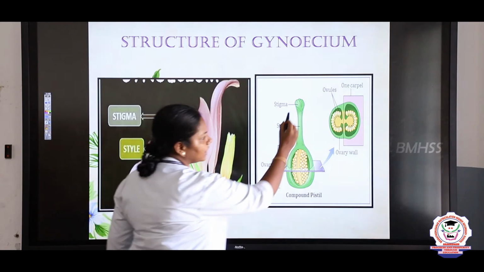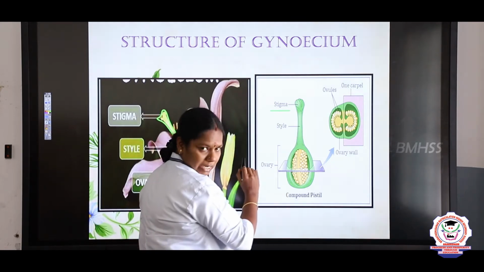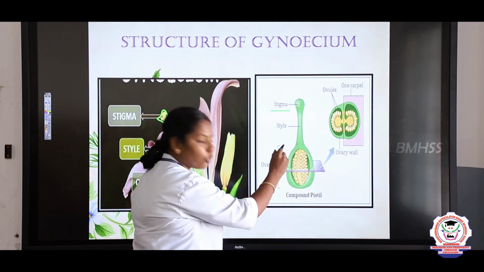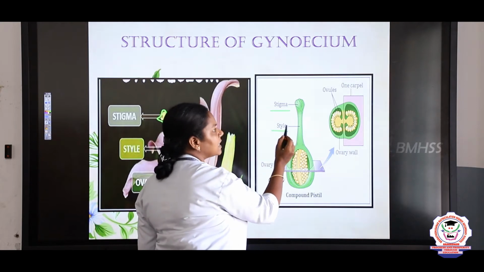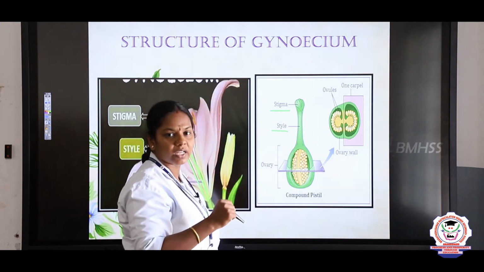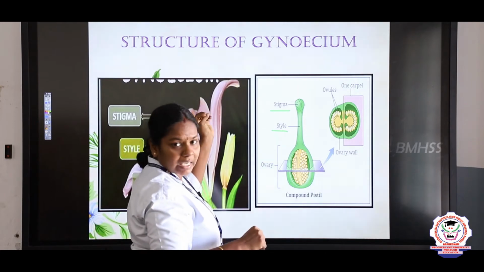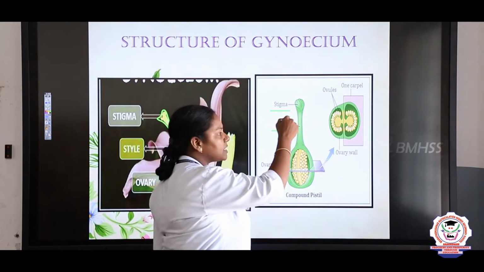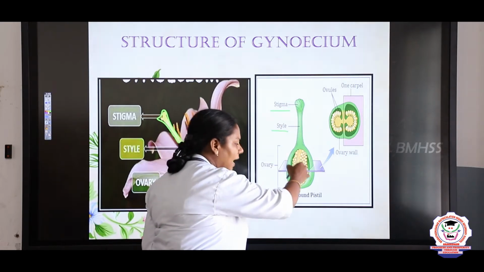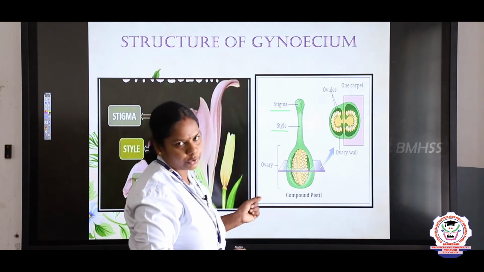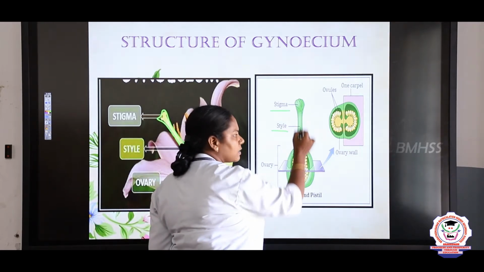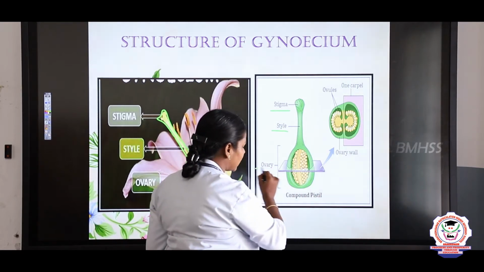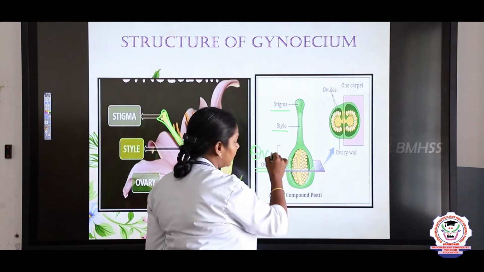So what is the first part? The tip portion, we call it the stigma. Then the stalk that connects the stigma to the ovary, we call it the style. The stigma is the landing place for the pollen grains. When the pollen grains, that is the male gametes, reach the female part, first they land on the stigma. After reaching the stigma, they produce a pollen tube and fertilize the ovule, right? So the stalk which connects the two is the style, and the swollen portion is the ovary.